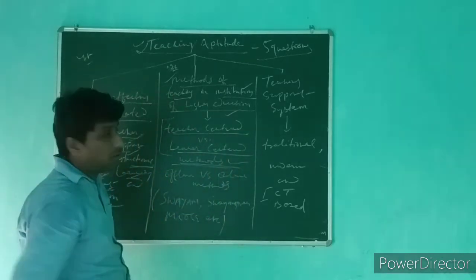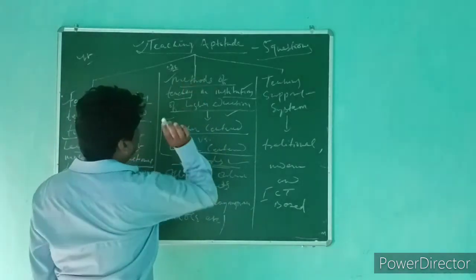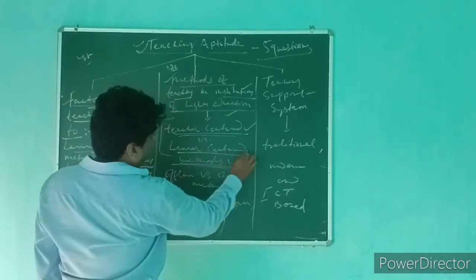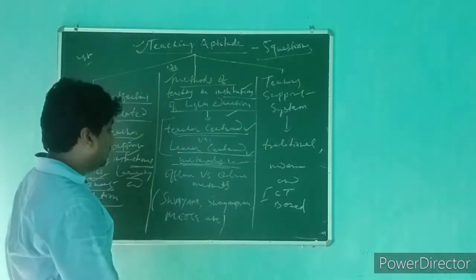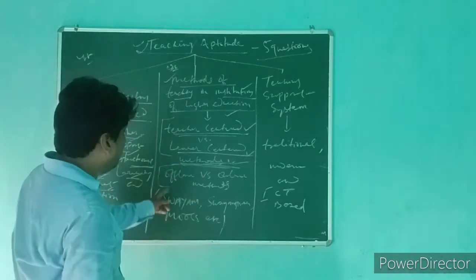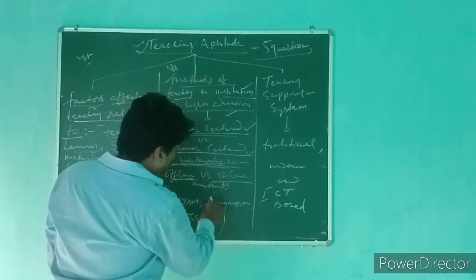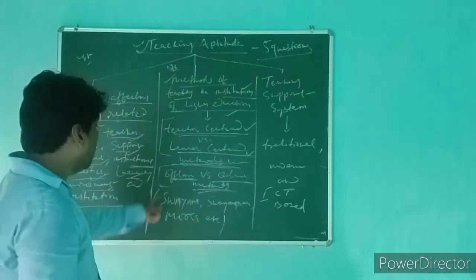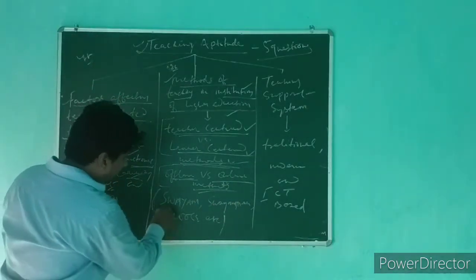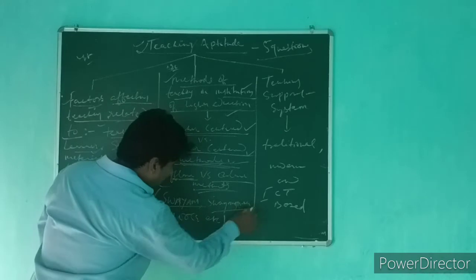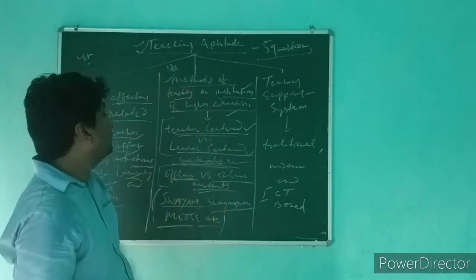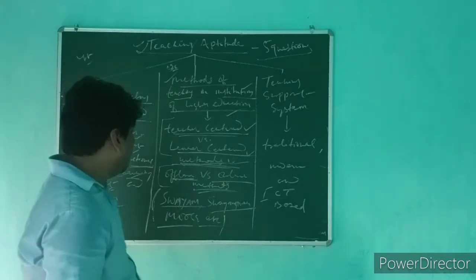The second one is offline versus online methods. And the third thing that we have to study is Swayamprabha, MOOCs, etc. So these are the subtopics within this particular topic.